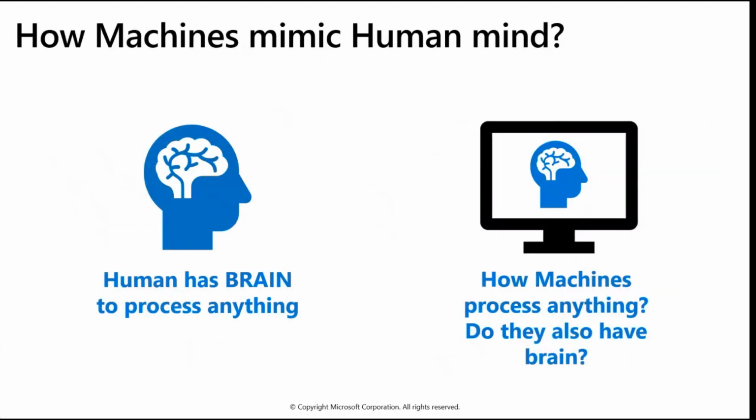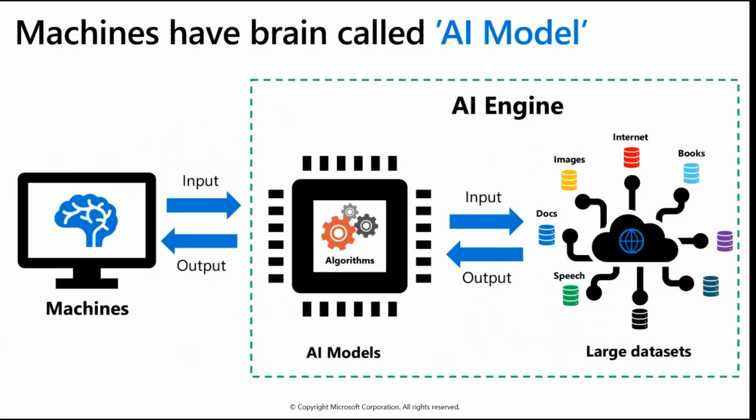But the question is, how do machines mimic the human mind? As we know, as human beings, we have the brain to process anything, right? But a machine doesn't have a brain. So how does a machine process anything? Do they also have a brain? So yeah, machines also have a brain called an AI model. So the name of the brain of the machine is called an AI model.